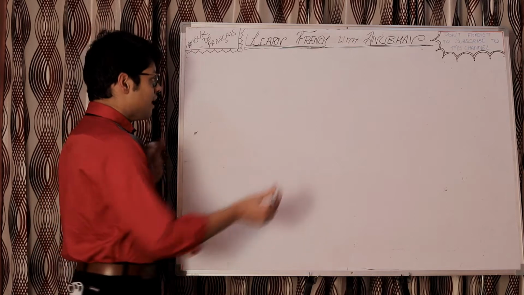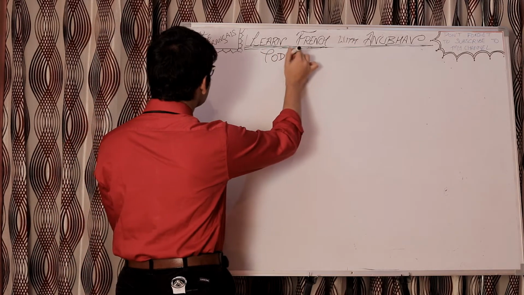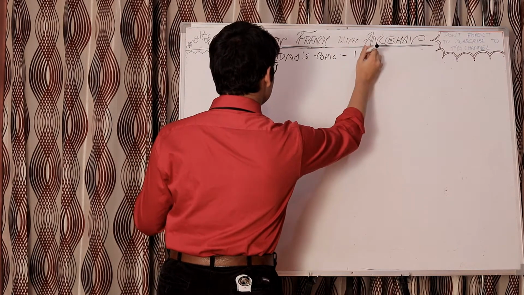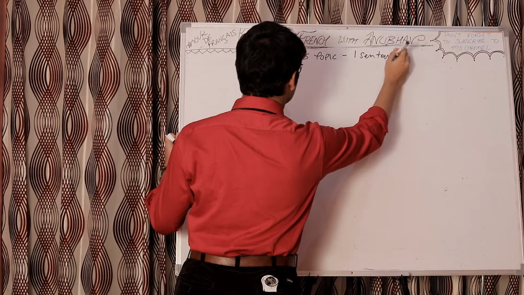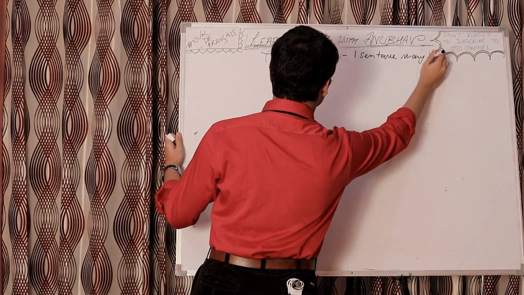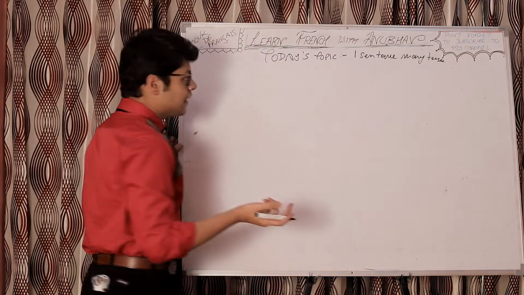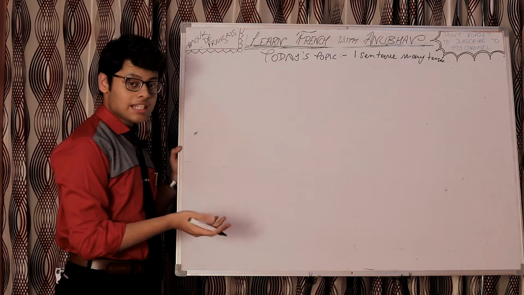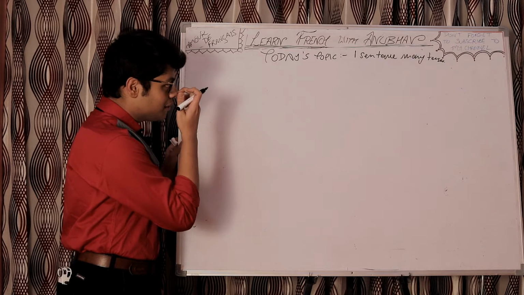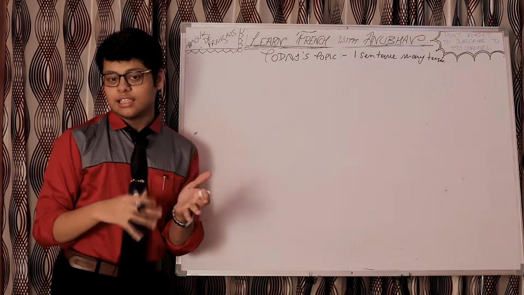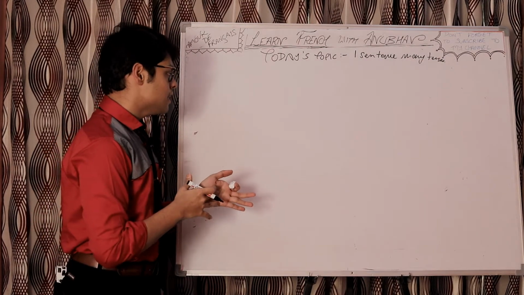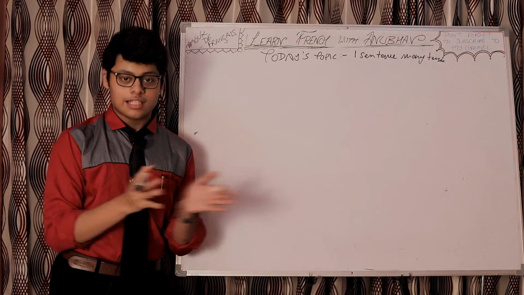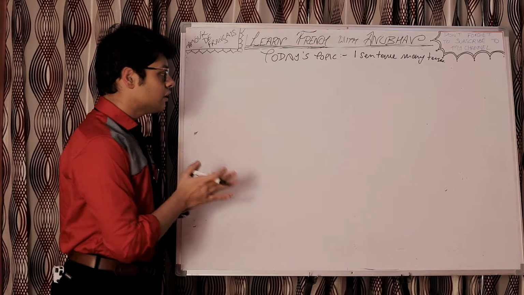Today's class, we are doing something really different. Today's topic is one sentence, many tenses. The way I have learned different tenses with different verbs, this method is really useful. You just take one random sentence and try to write it in all the tenses you know so far. So today also we are doing the same thing.